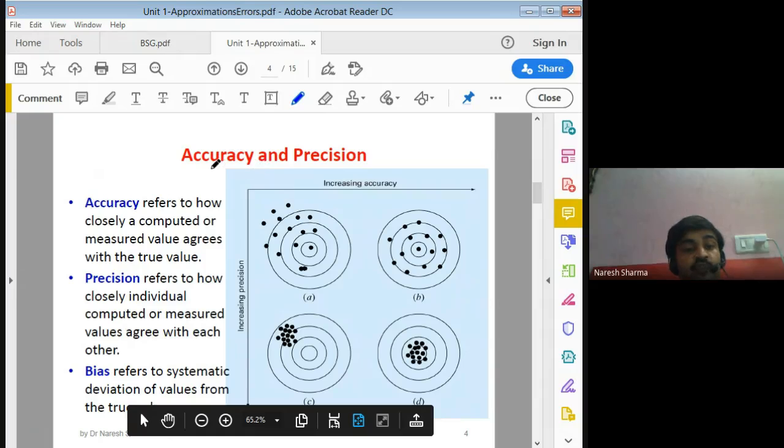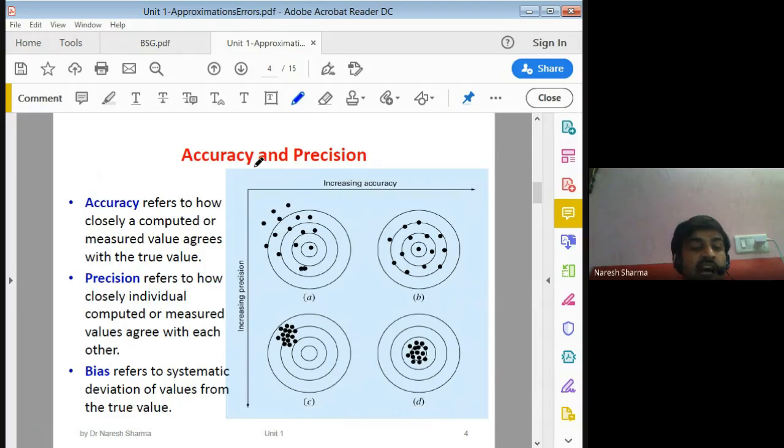That depends upon the accuracy. Accuracy means how closely you compute or measure a value with respect to the true value. When you increase the accuracy, your result moves toward the exact solution. So how accurate your system is, that is important first.